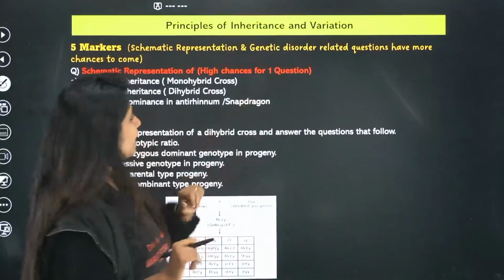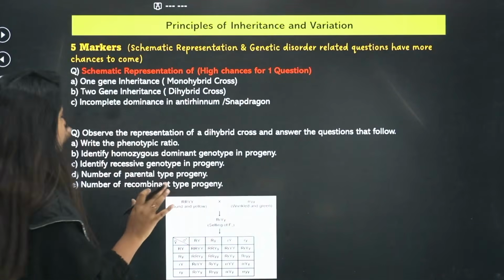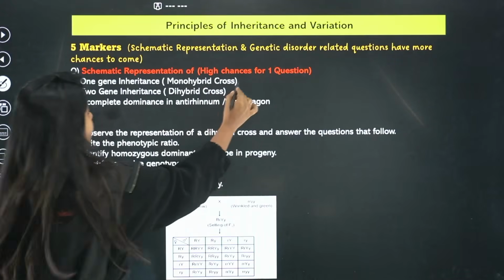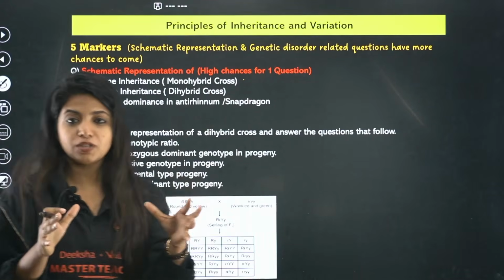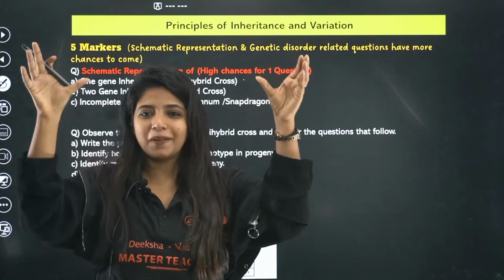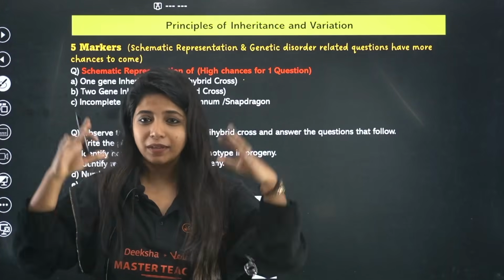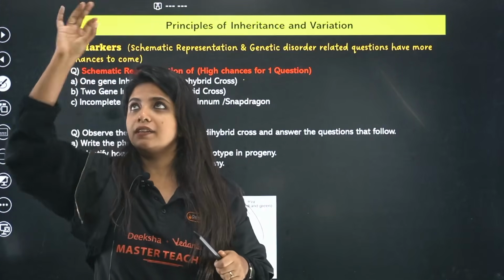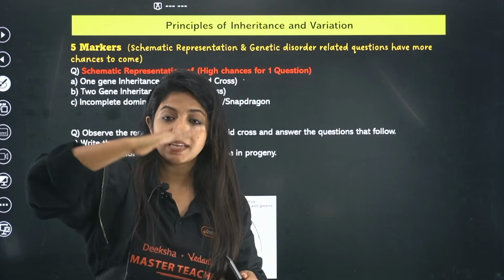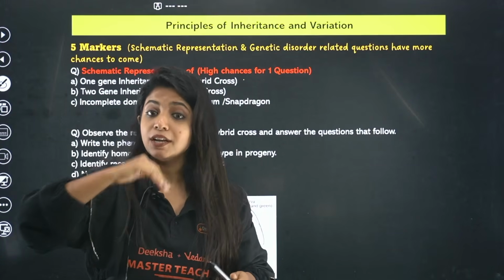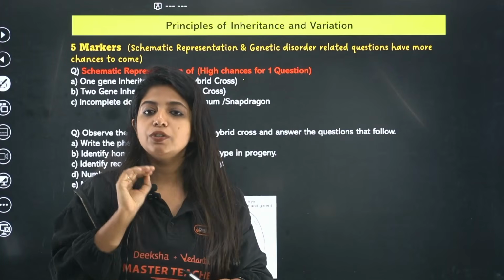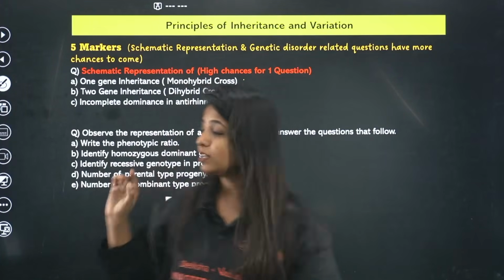Now talking about the 5-marker question, mostly the schematic representation based question could be coming in. They can ask you one gene inheritance, show the inheritance pattern. Basically, tall plant, dwarf plant, crossing them and things like that. While that question is being asked, please understand, you have to write parents, gametes, F1 generation and things like that. Phenotypic ratio, genotypic ratio, know about all these small steps that you need to keep in mind. Okay, so that is one gene inheritance.